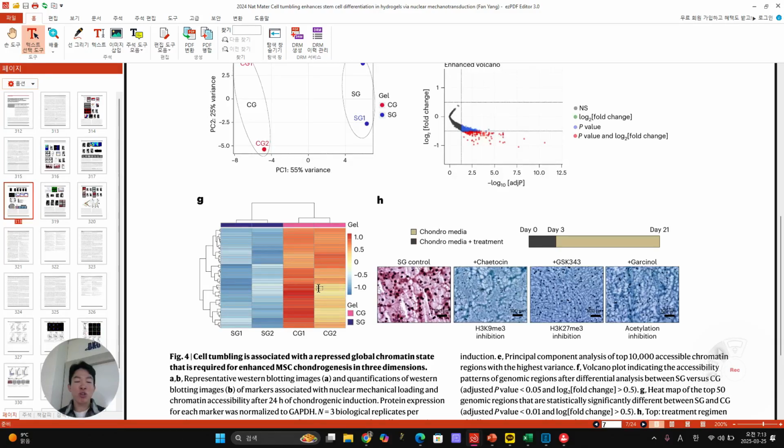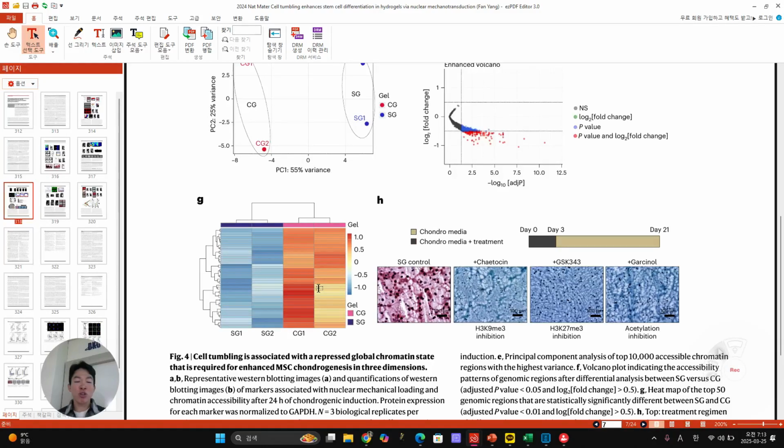And then when they treat NSC, actually it's not very solid here, but compared to this one, relatively dim at the edge. So when you look at this kind of link complex protein, lamin, aspirin, you always have to focus on the edge area of the nucleus, right? Not overall. But CG control, they show very deep structure. And then when they check this, also the same thing happened. Cortical actin, here they're gone, and then cell tumbling speed also gone, right?